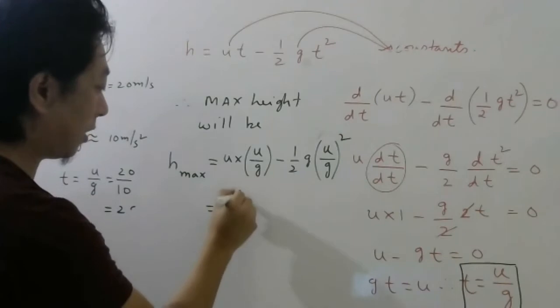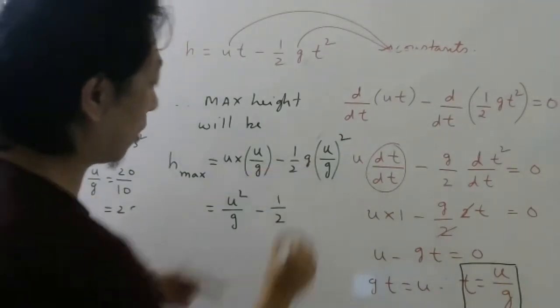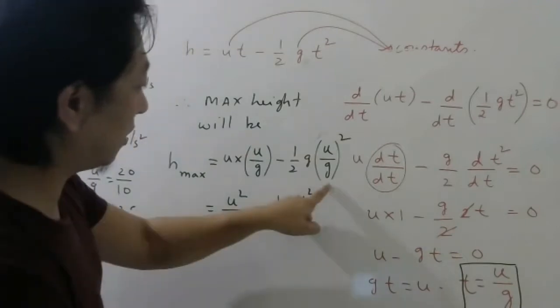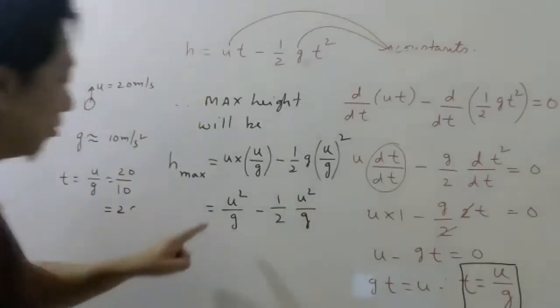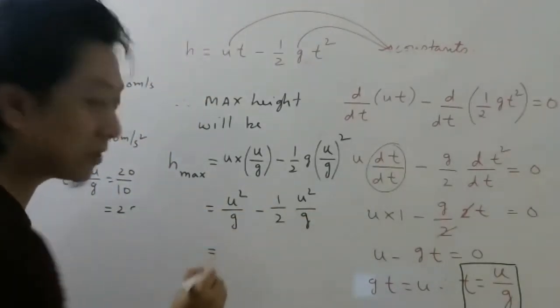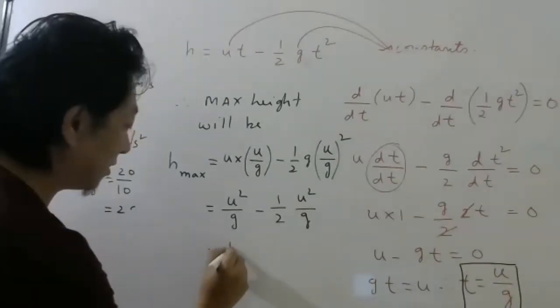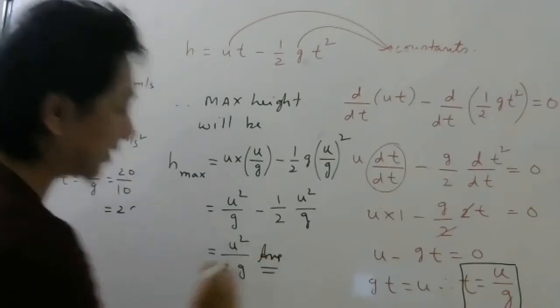That is u square by g minus half u square by g square times g, so one g will cancel. Taking u square by g common, 1 minus half is half. So the answer is u square by 2g. This is the maximum height.